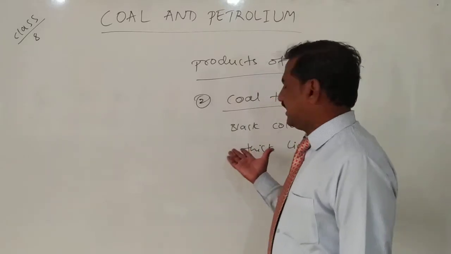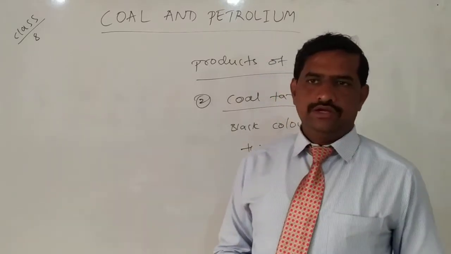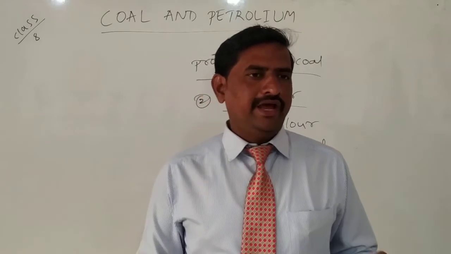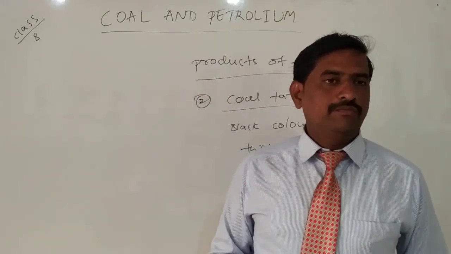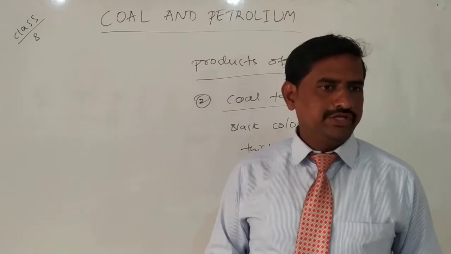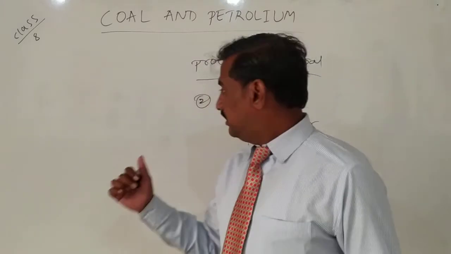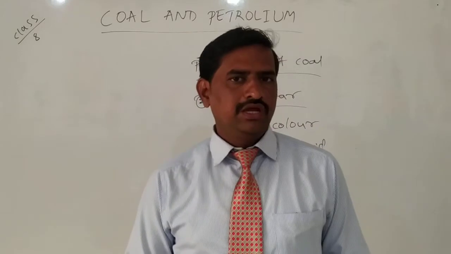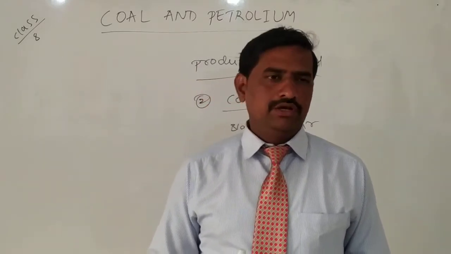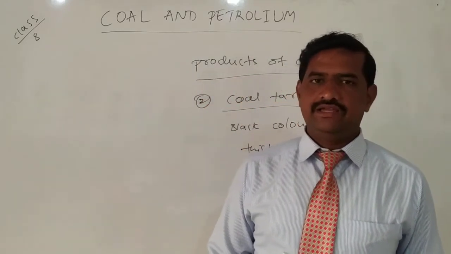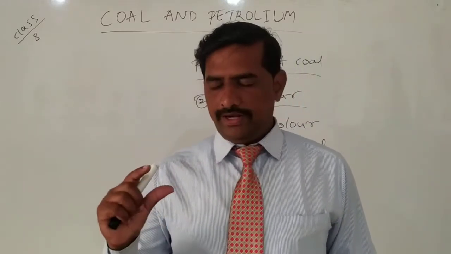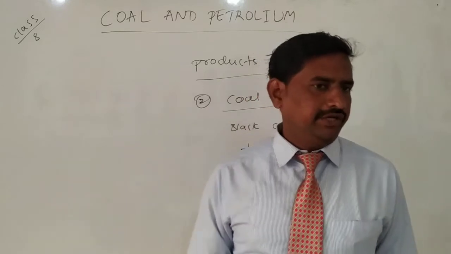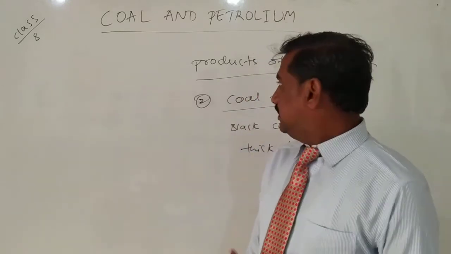Coal tar has high advantages, and it is mainly used in the manufacturing of perfumes. Whatever perfume we are using is made from coal tar.